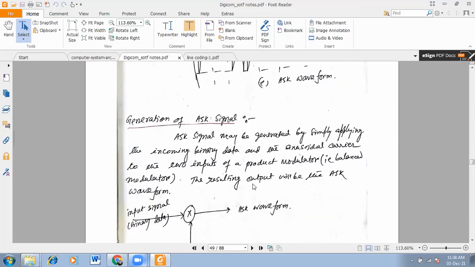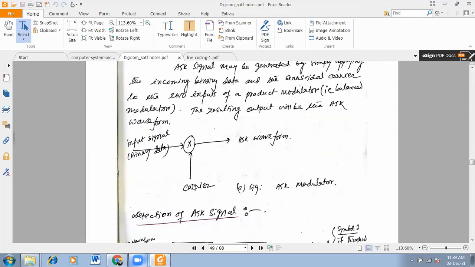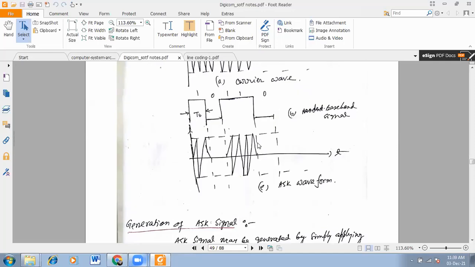I have shown a simple block diagram representation. I am not going into the actual circuitry, and you need not go there either. Your concept should be clear here. This is a simple multiplication circuit, and at the output we are getting the ASK wave.